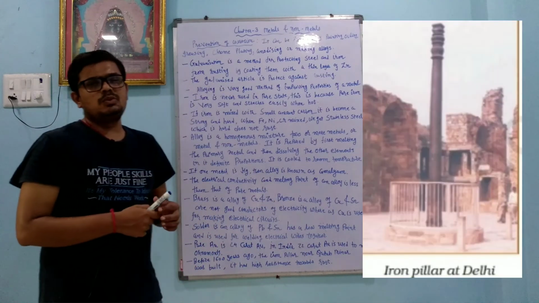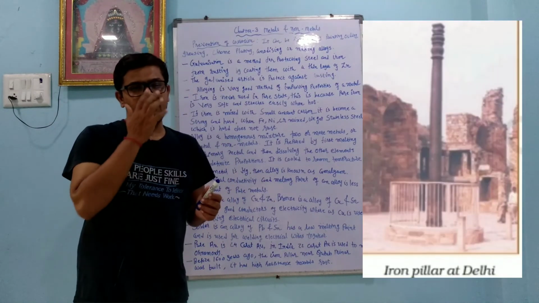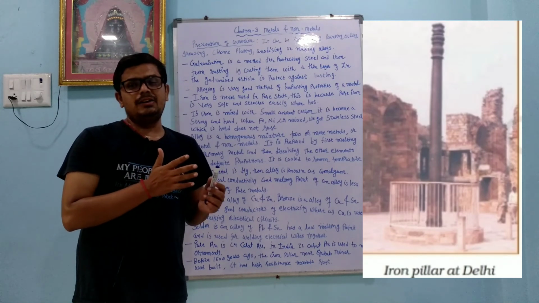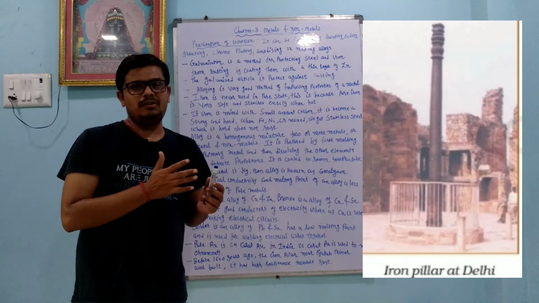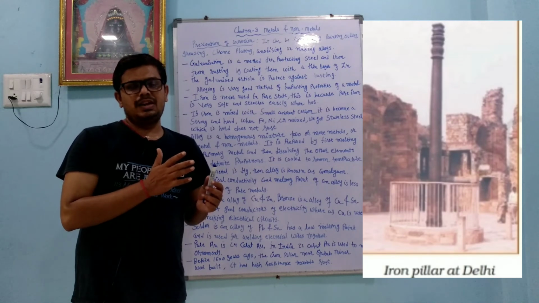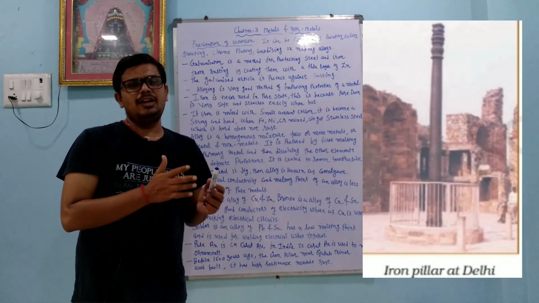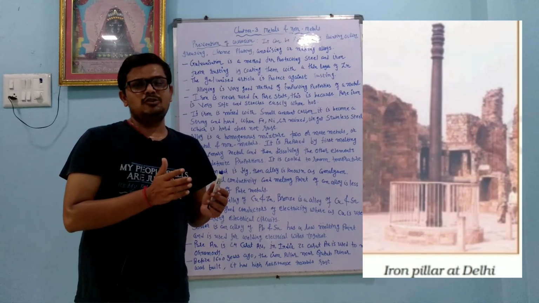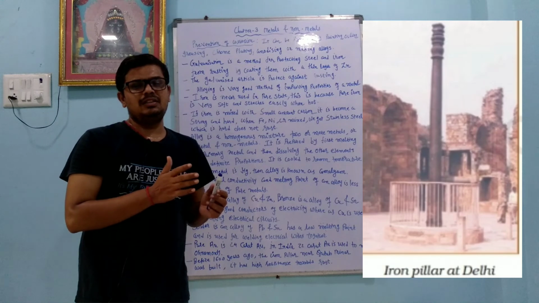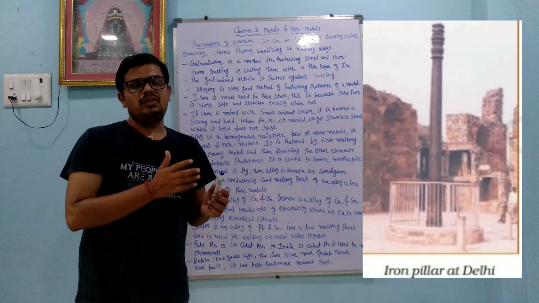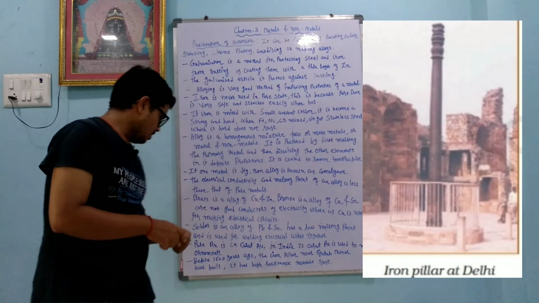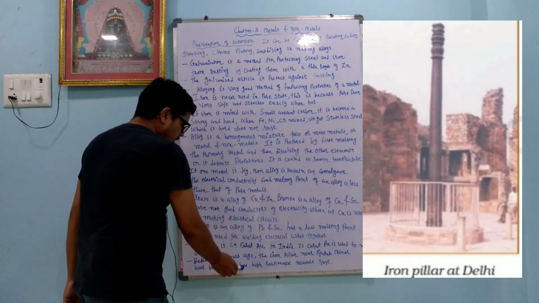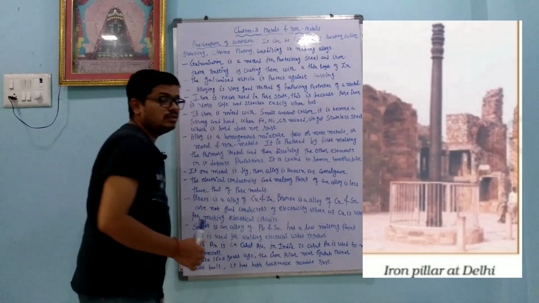Dear student, near Qutub Minar there is a pillar, which is the secret of the Indian metallurgical system. Our ancients were good scientists, and they prepared one pillar. Till now that pillar has not undergone rusting. Many scientists of the world are doing research on why this pillar does not react with oxygen easily. The iron pillar near the Qutub Minar has high resistance towards rust.